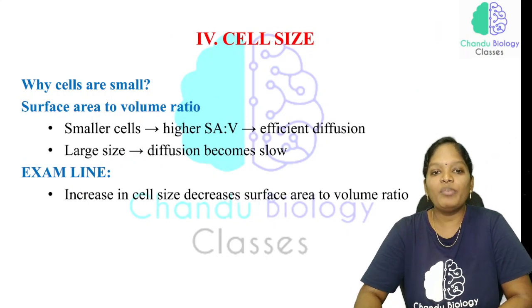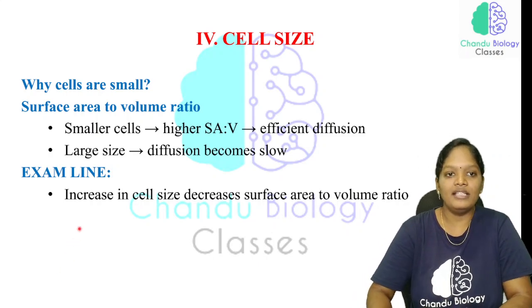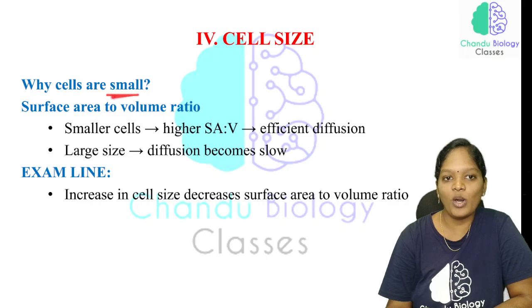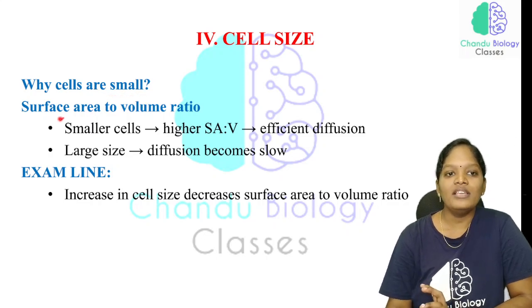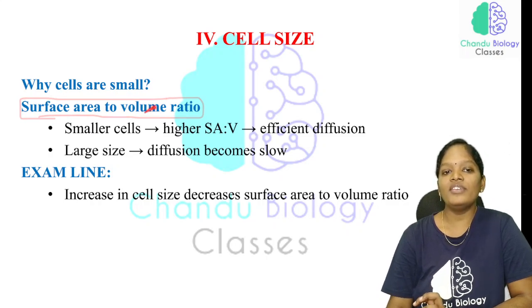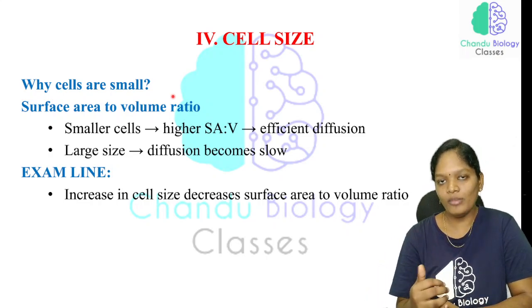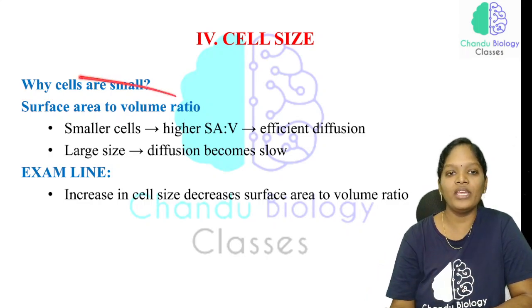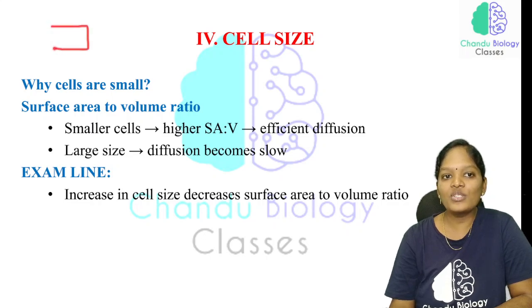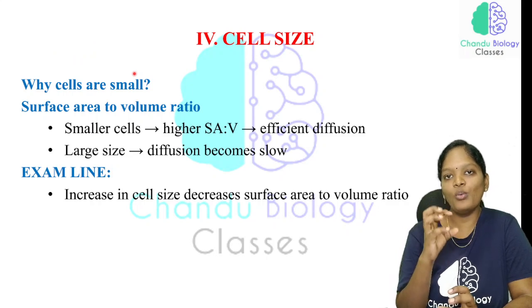Now, with respect to cell size, how can we define the cell size? Why are cells very small? The answer is the surface area to volume ratio. Whenever we consider size, we have to consider volume as well as surface area. Consider this is a square. The outside layer is called the surface area, and the inner capacity is called the volume. So this is what the surface area to volume ratio is.